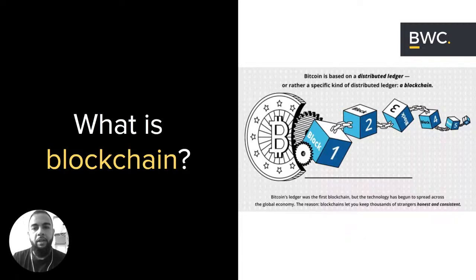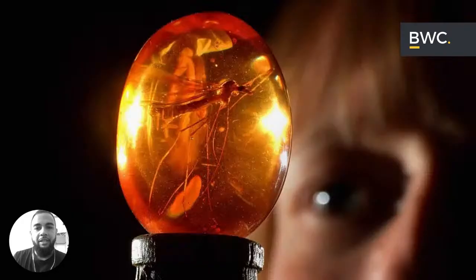In each block there is a set amount of data, and as the blocks get attached to each other, it creates a chain. Bitcoin's ledger was the first blockchain, but the technology has begun to spread across the global economy, hence why a lot of people use blockchain as the in buzzword. The reason blockchains let you keep thousands of strangers honest and consistent. Now, there's a caveat to that, but I will go into that.